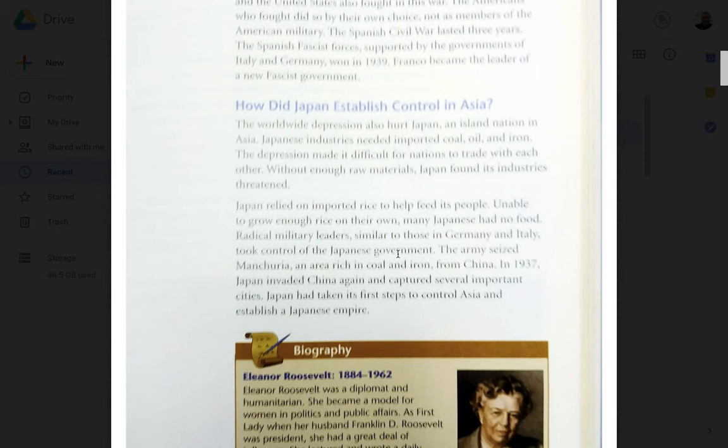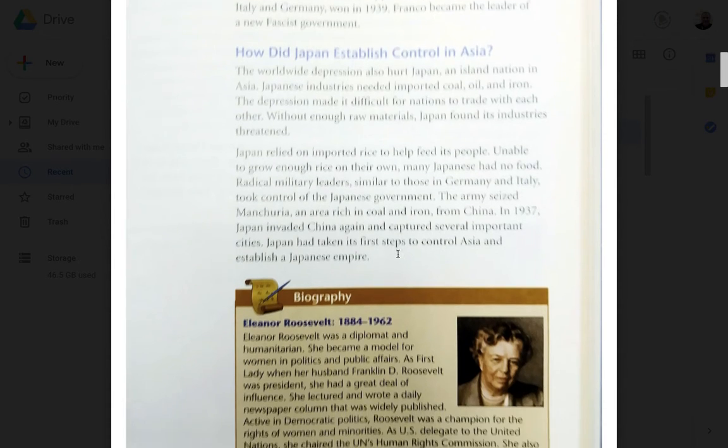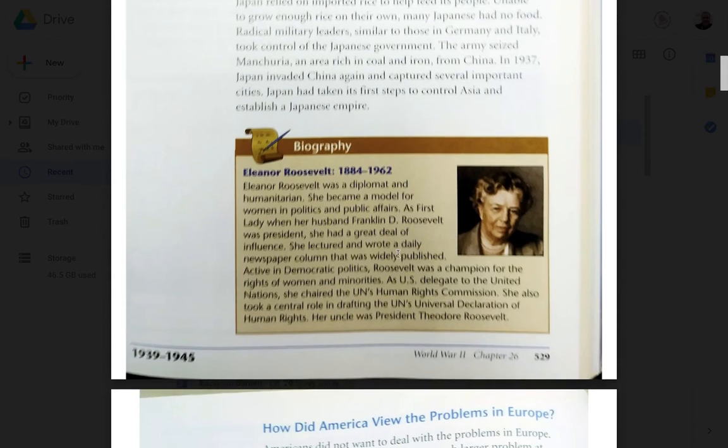Radical military leaders, similar to those of Germany and Italy, took control of the Japanese government. The army seized Manchuria, an area rich in coal and iron, from China. In 1937, Japan invaded China again and captured several important cities. Japan had taken its first steps to control Asia and establish a Japanese empire.